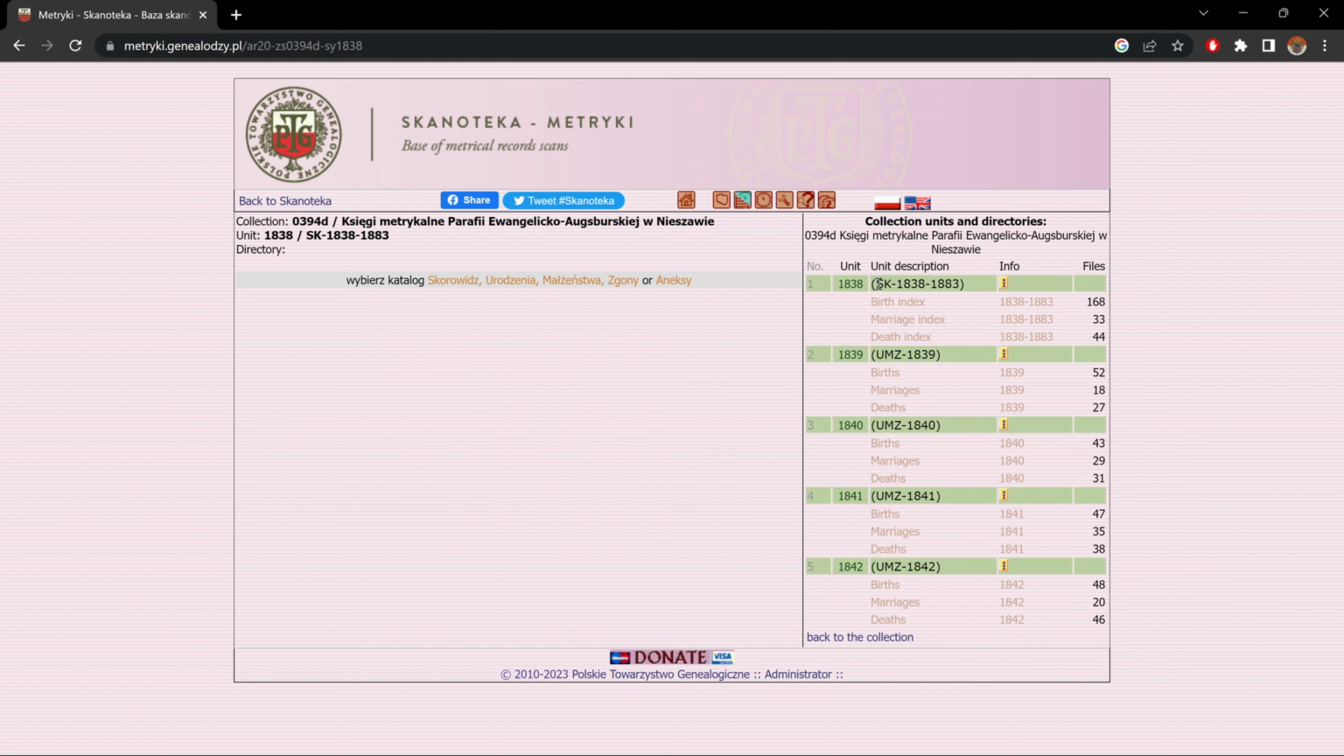So if a record is marked off as SK 1838 to 1883, well, it means that for this parish, these records are indexed for 1838 to 1883, as is written here, birth, marriage, and death indexes for those years. And we see the amount of files that each one has. Now, if we go to 1839, we have UMZ. Well, those are urodzenia, which means birth, małżeństwa, which means marriage, and zgony, which means death.